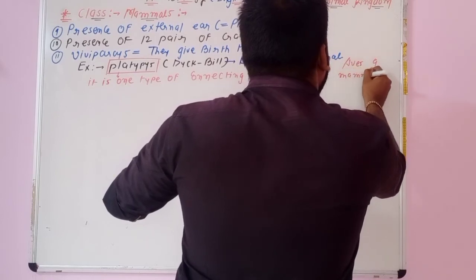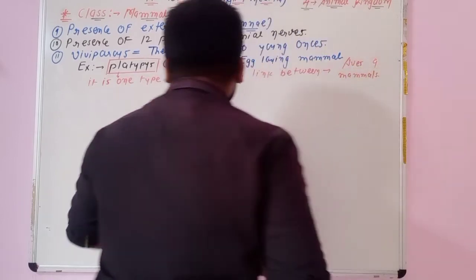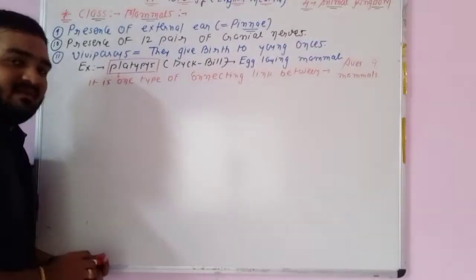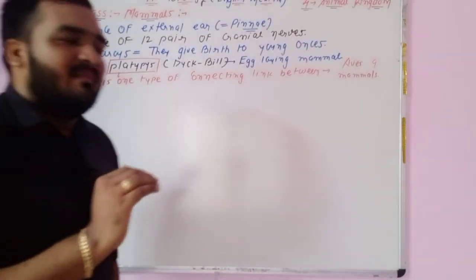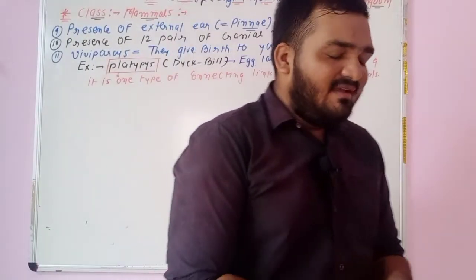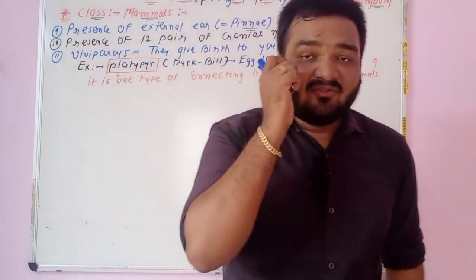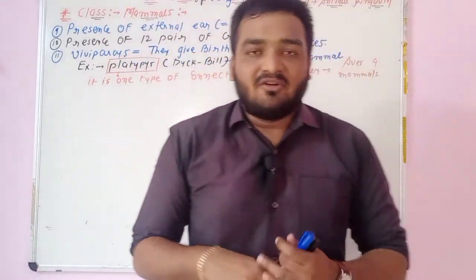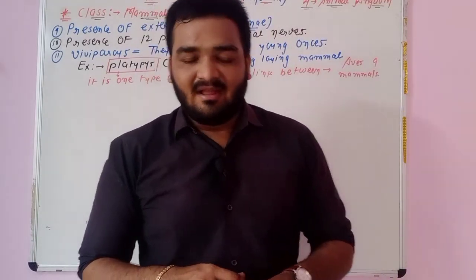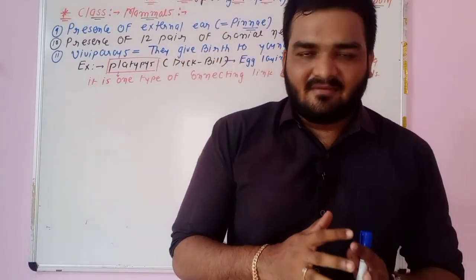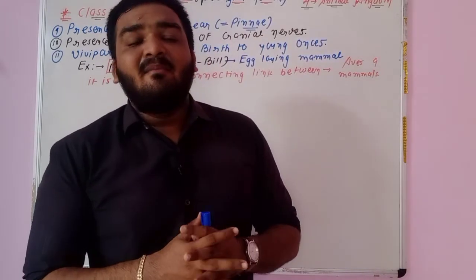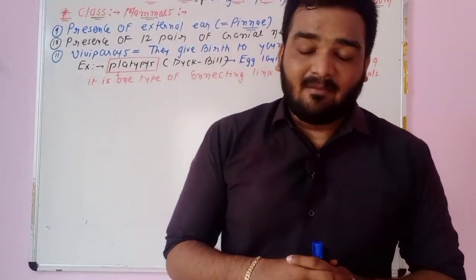So remember, I say platypus is mammal, but platypus is having the webbed feet. Webbed feet means, you know, the duck is one type of aquatic bird. So duck is having the webbed feet, and like duck, the webbed feet is present in the platypus.